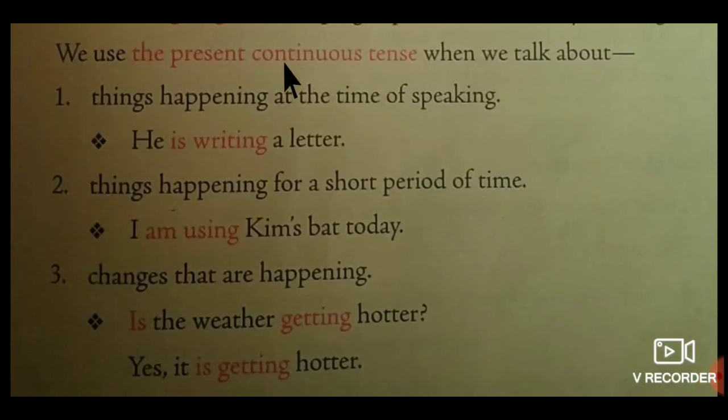We use the present continuous tense when we talk about things happening at the time of speaking. For example, he is writing a letter. Children, see here, writing is present continuous tense form. Okay? Here, before the present continuous verb, we use the helping verb is because here he is singular. That's why we use the helping verb is here.